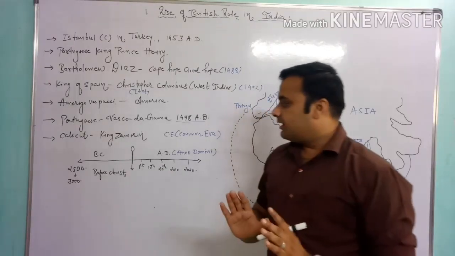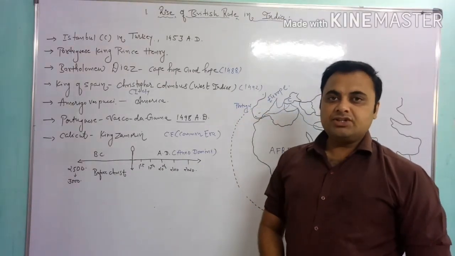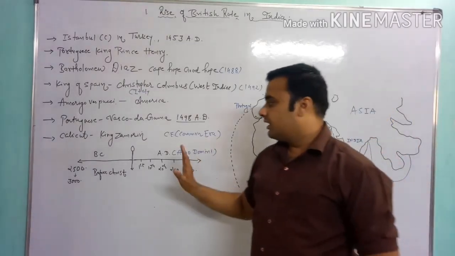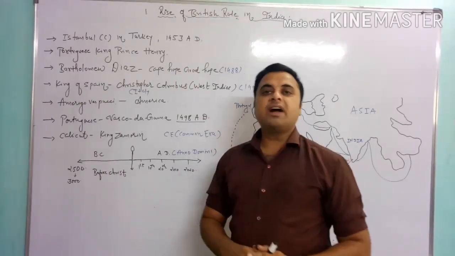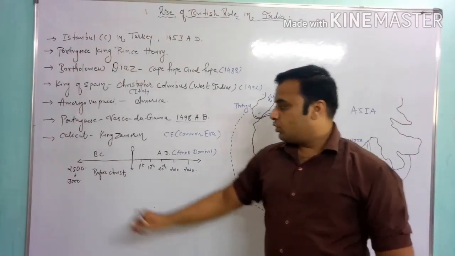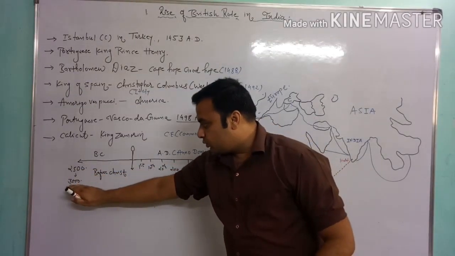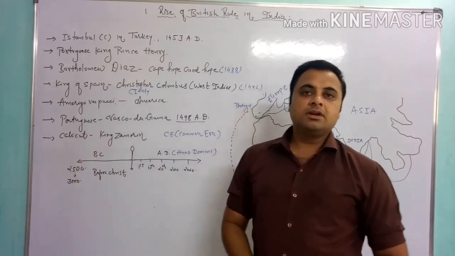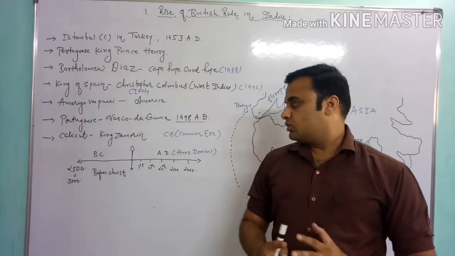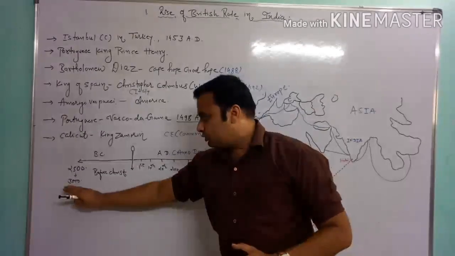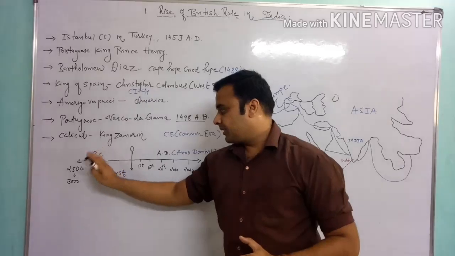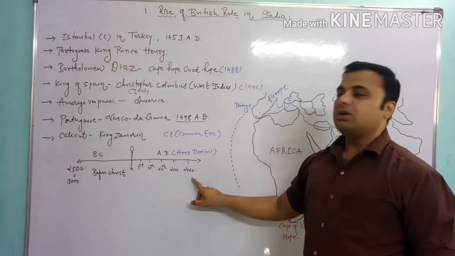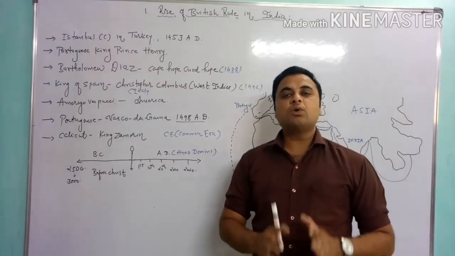For example, our Indian civilized culture and Indian history starts from the Indus Valley civilization, about 5000 years ago. So we can consider 2500 to 3000 BC. We can also say 5000 years AD, or we can also say 2500 to 3000 BC. Means you have to add 2500 plus this 2000, that we get 4500.